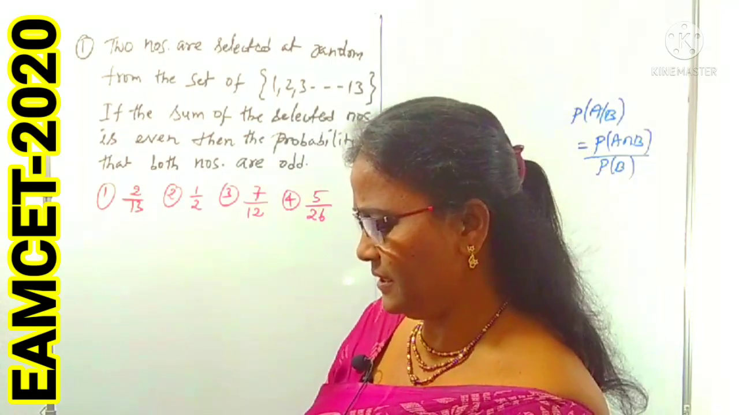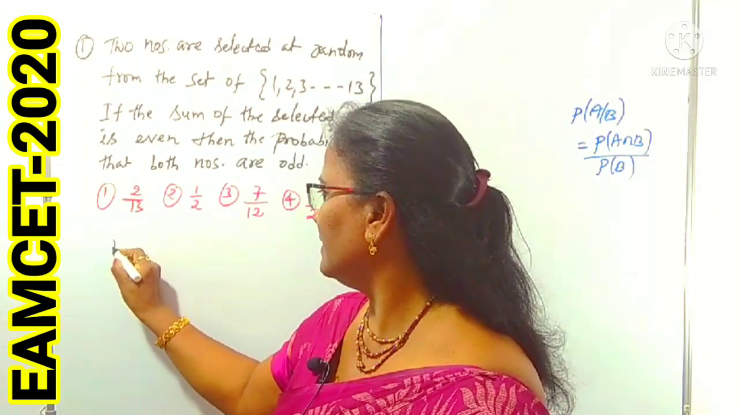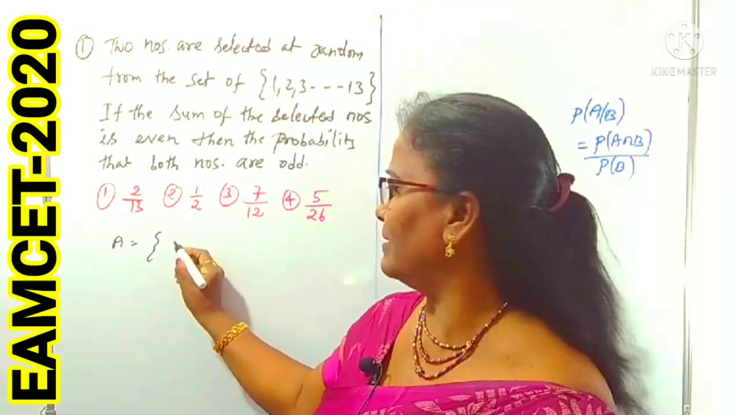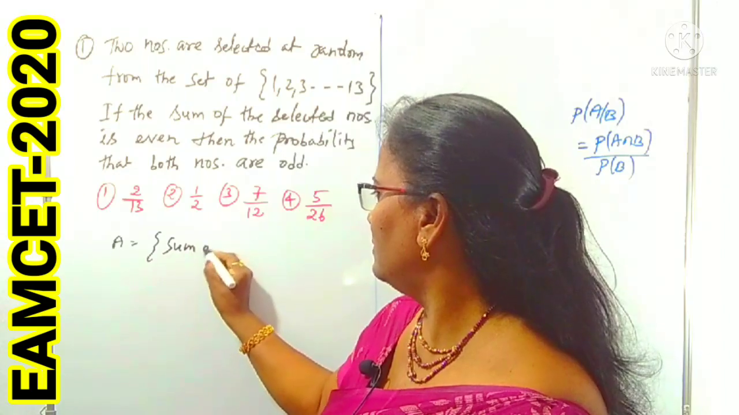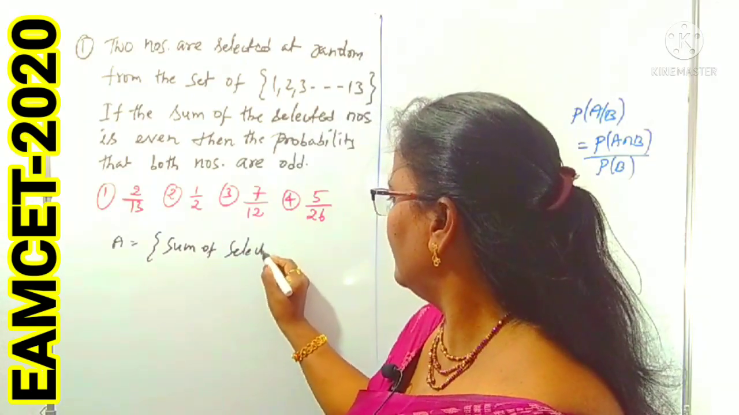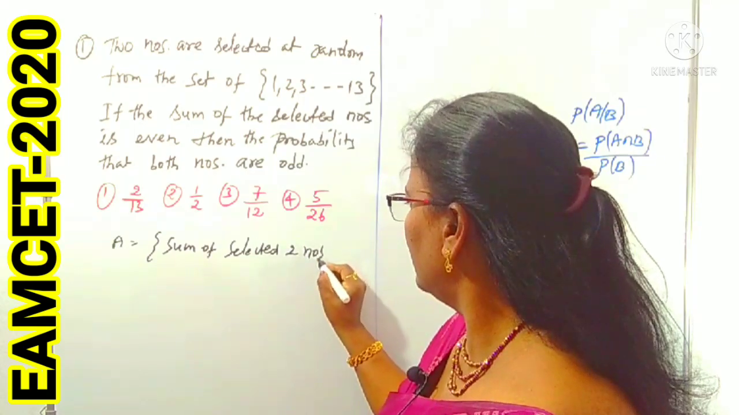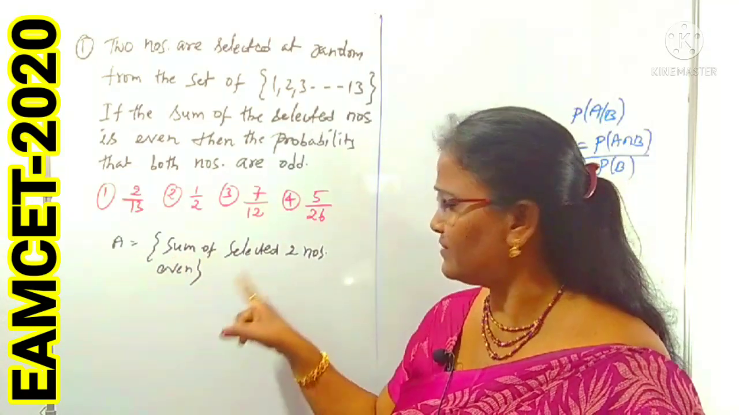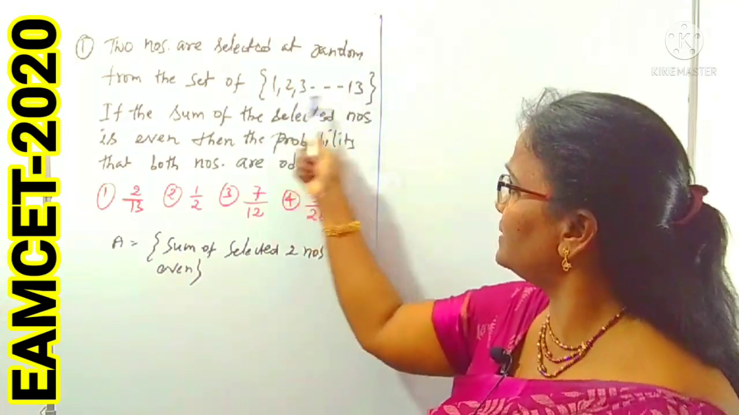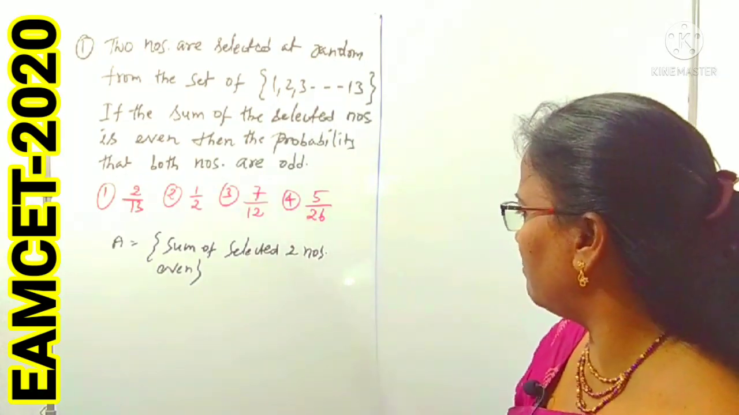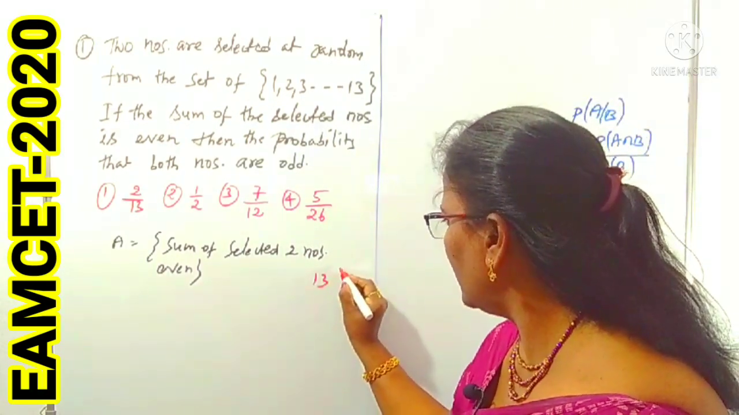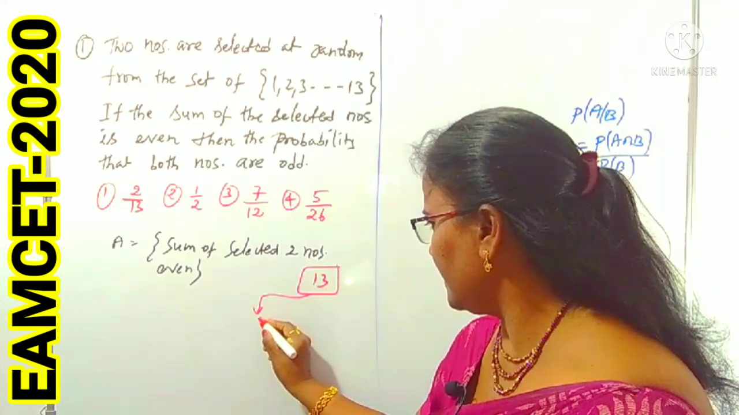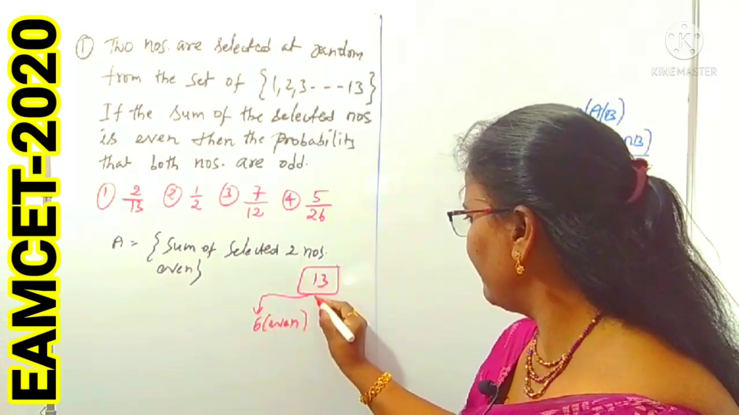First, I am taking the event A. Event A is that the sum of the selected two numbers is even. From the given set of numbers, you have to know how many even numbers and how many odd numbers are there. There are totally 13 numbers, of which how many are even? Yes, 6 even numbers are there, and the remaining 7 are odd numbers.